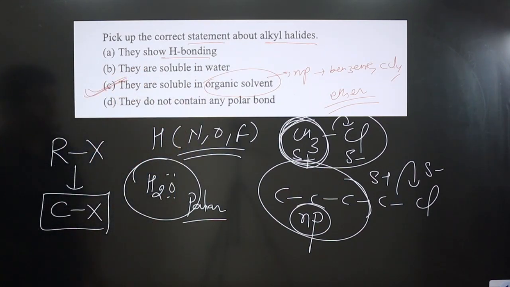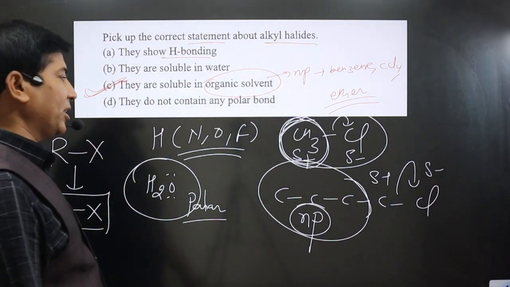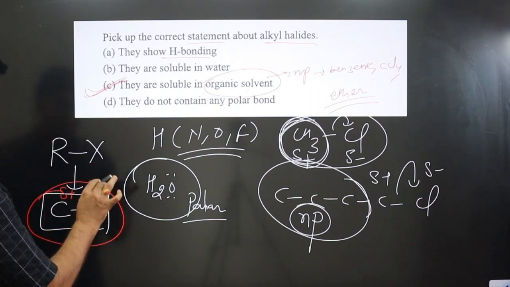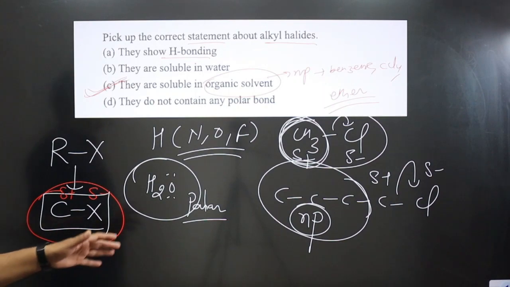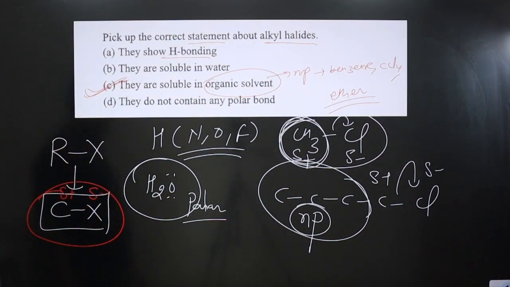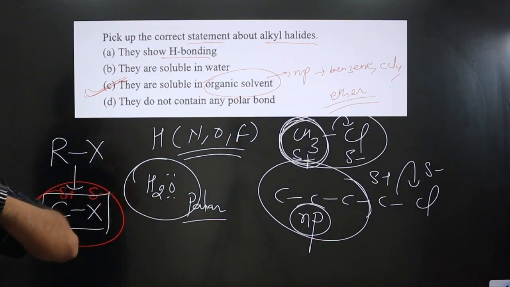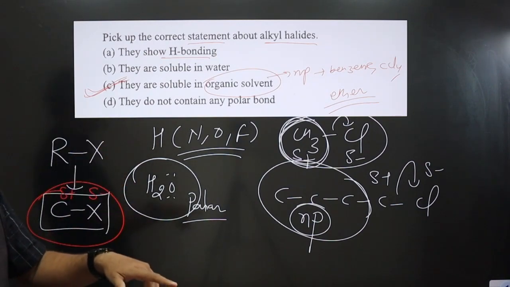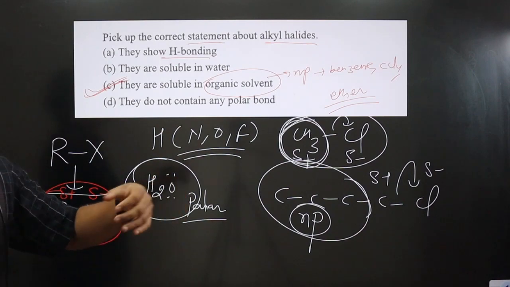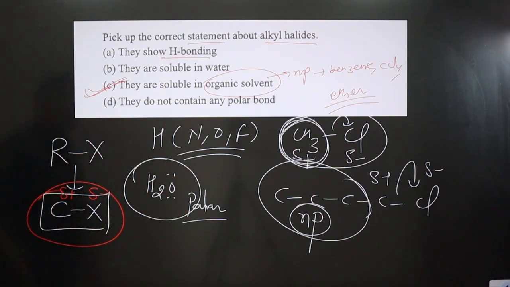If we talk about option D, they do not contain any polar bond. Polar bond is there. Why? Because you can see a carbon halogen bond is there, polarity is there, but this polarity is dominated by the long chain of carbon atoms in the alkyl group. So we can say they have polarity, but it is insignificant. But we cannot say they do not carry any polar bond. Polar bond is there, but because the number of carbon atoms increases in the alkyl group, the polar part becomes insignificant. Option C is correct.